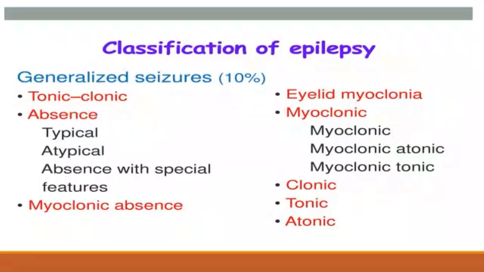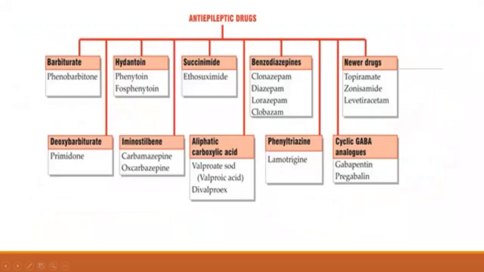The classification of epilepsy: there are generalized seizures, tonic-clonic, then absence seizures, myoclonic, clonic alone, tonic alone. Such seizures are there, and we are dealing with the anti-epileptic drugs.